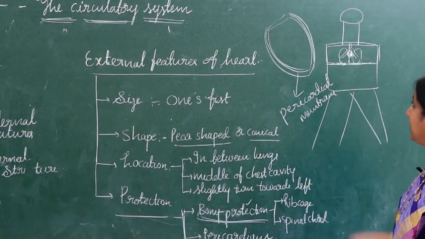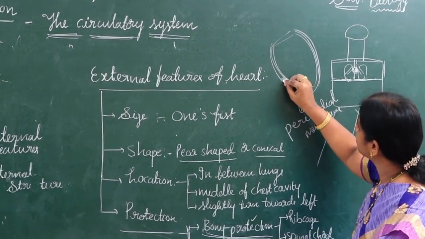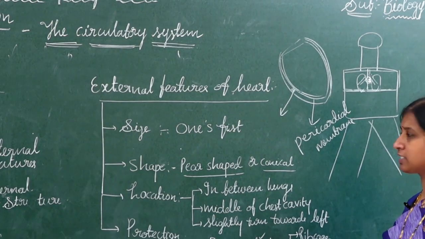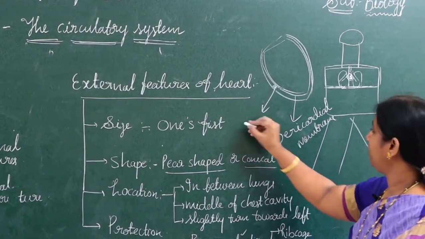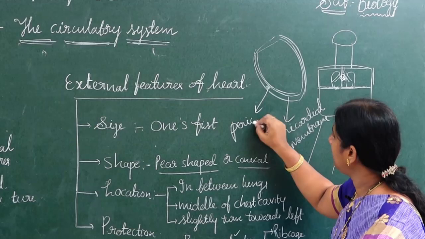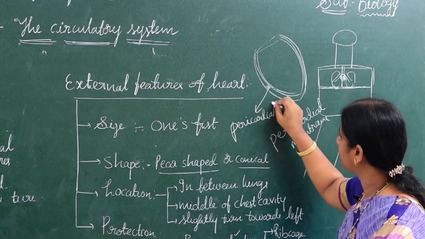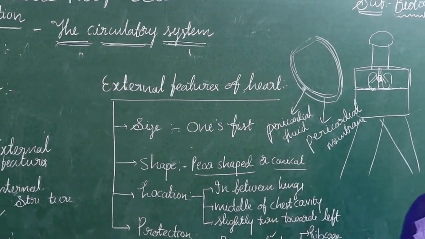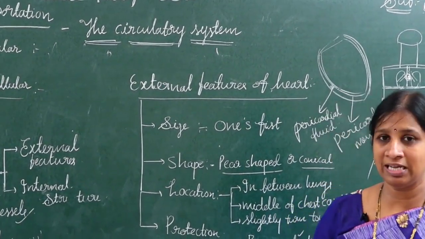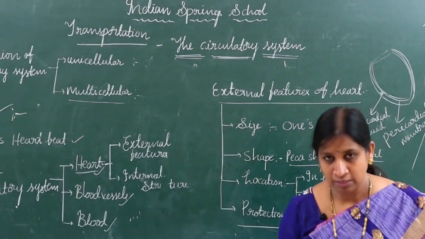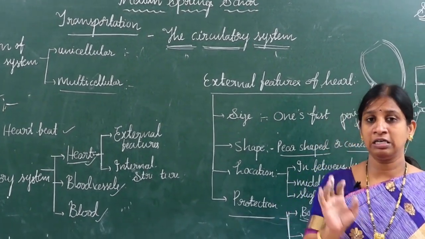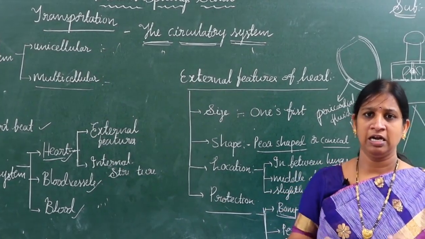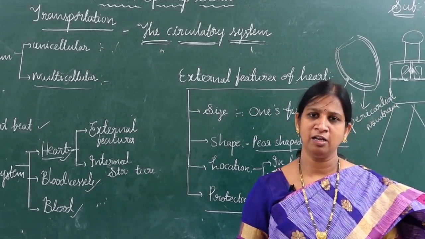Next, in between these two layers, two membranes, some fluid will move. That fluid we call pericardial fluid. This pericardial fluid is useful to protect the heart from mechanical shocks. Suddenly you may fall, suddenly you may jump, but the heart is not affected immediately because this fluid will move around the heart and protects the heart from the mechanical shocks.